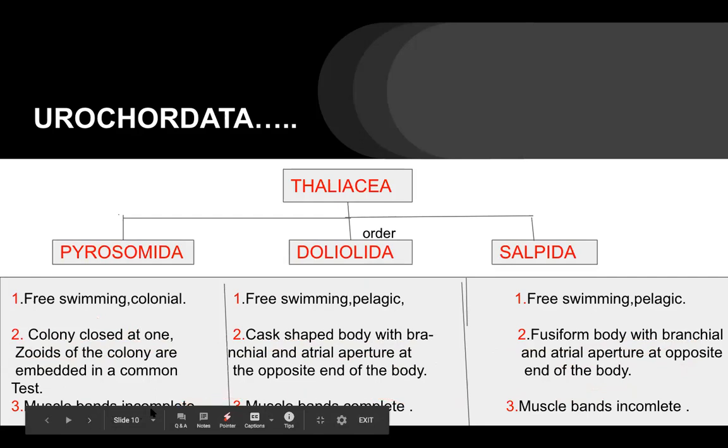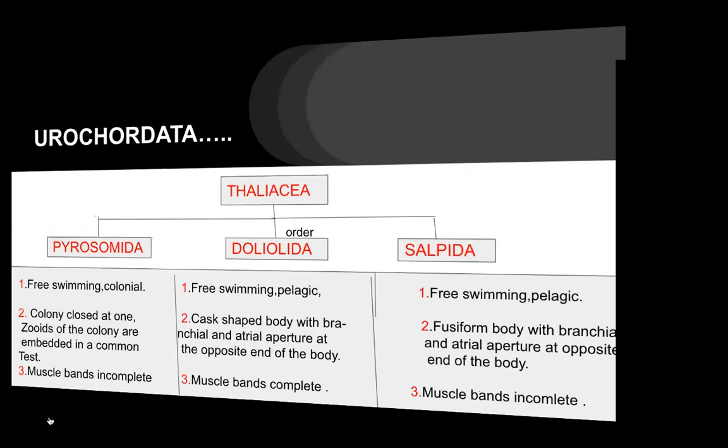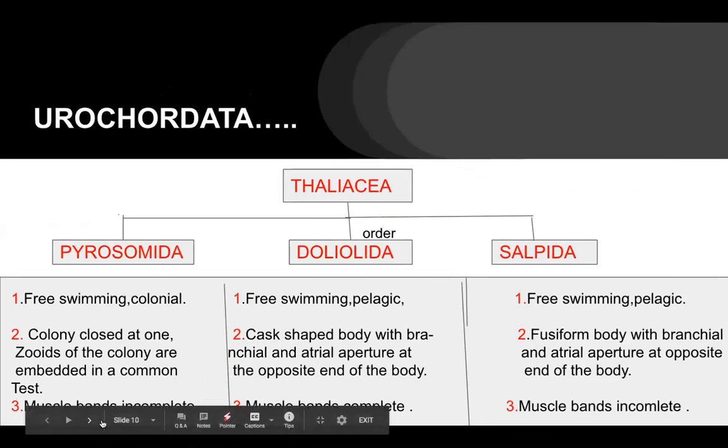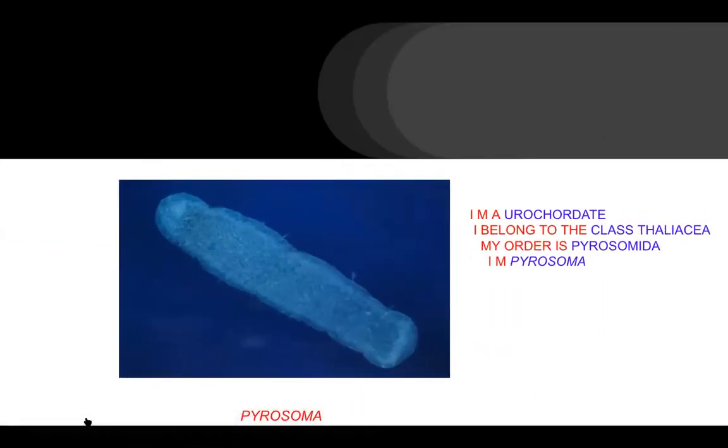Here muscle bands are incomplete. Here muscle bands are complete. You can see muscle bands are complete. Here muscle bands are incomplete. And here muscle bands are again incomplete. There's no complete muscle band. So this is all about the subphylum Urochordata and the three classes of this subphylum with all the orders.